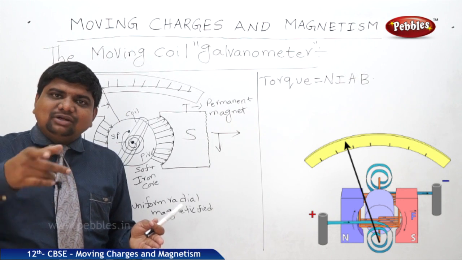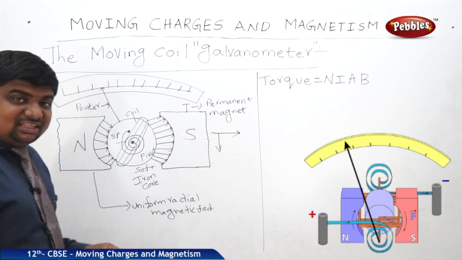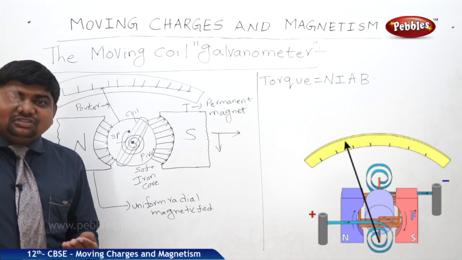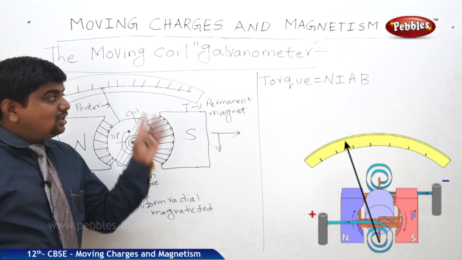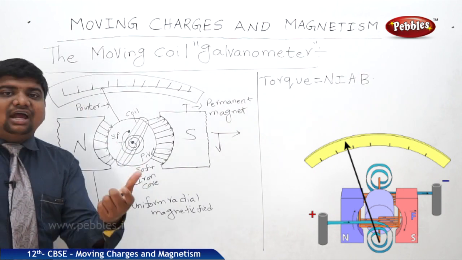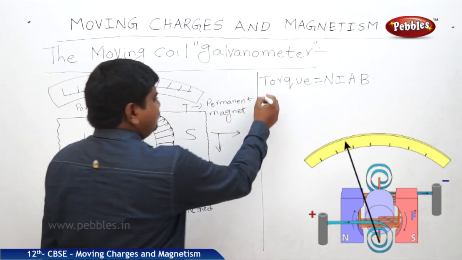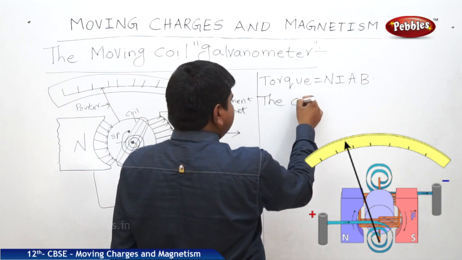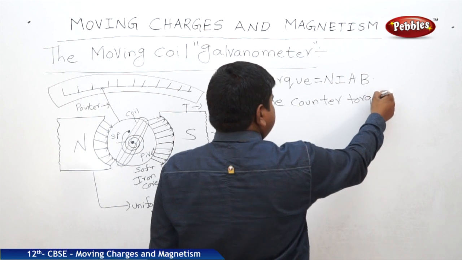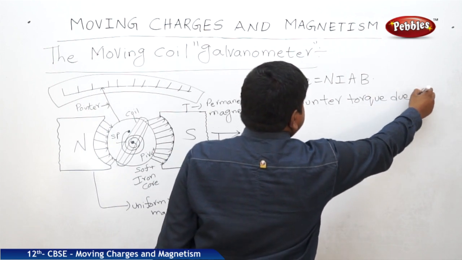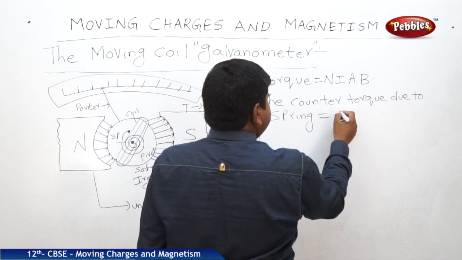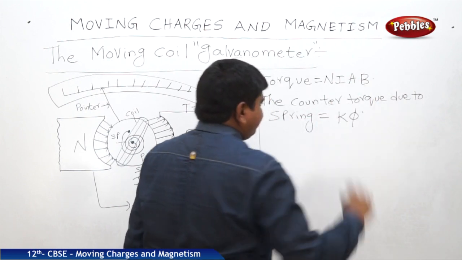So a counter torque is developed within the spring to oppose the external force. That counter torque is related to the spring constant and rotation. So the counter torque due to the spring is equal to K phi.